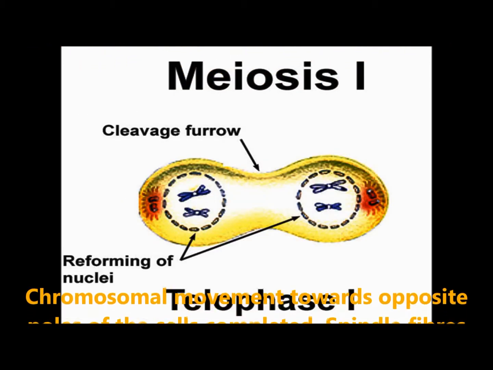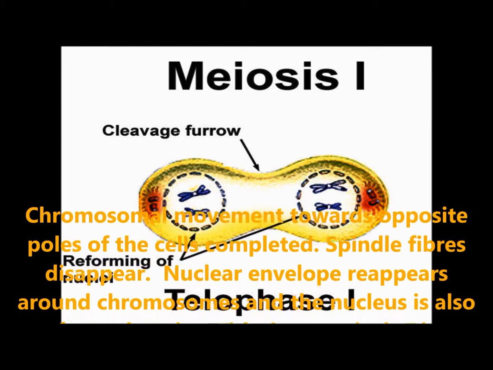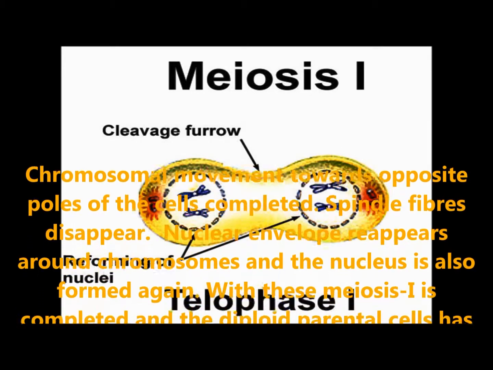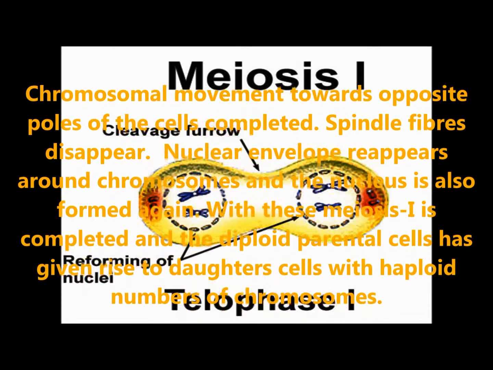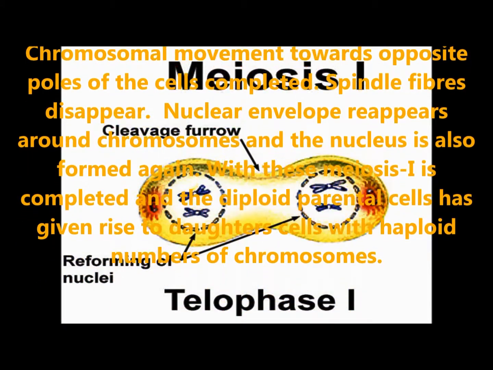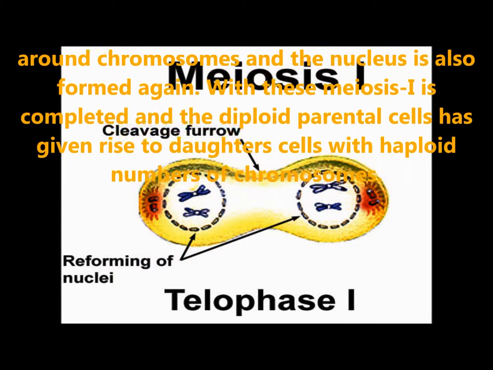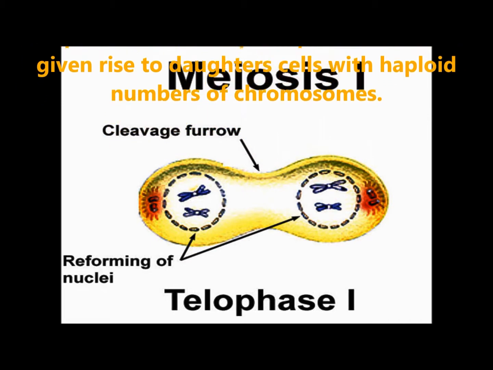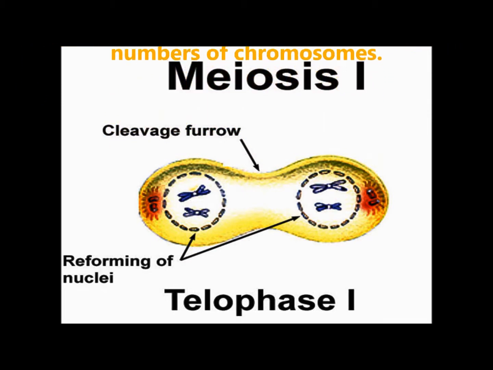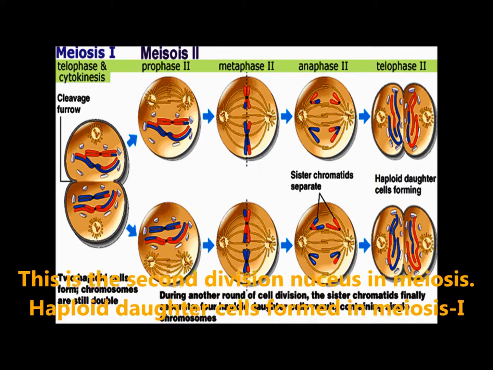Telophase. Chromosomal movement towards the opposite poles is completed at this stage. Spindle fibers completely disappear. The nuclear envelope reappears around the chromosomes and the nucleus is also formed again. With this, meiosis I is completed and the diploid parental cell has given rise to daughter cells with the haploid number of chromosomes.